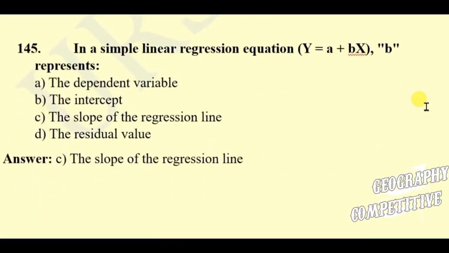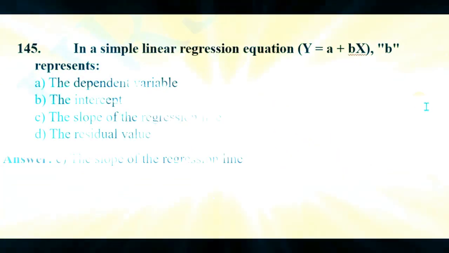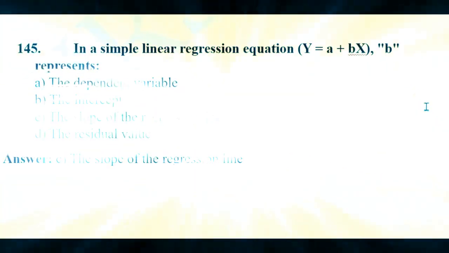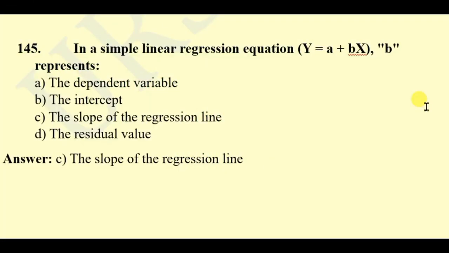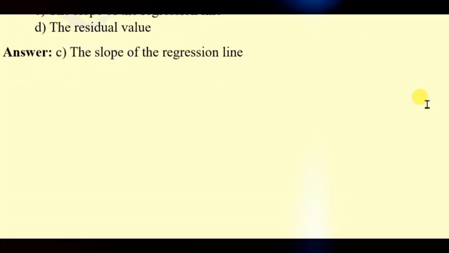Question 145. In a simple linear regression equation y = a + bx, b represents the dependent variable, intercept, the slope of the regression line, the residual value. Here the right answer will be the slope of the regression line.